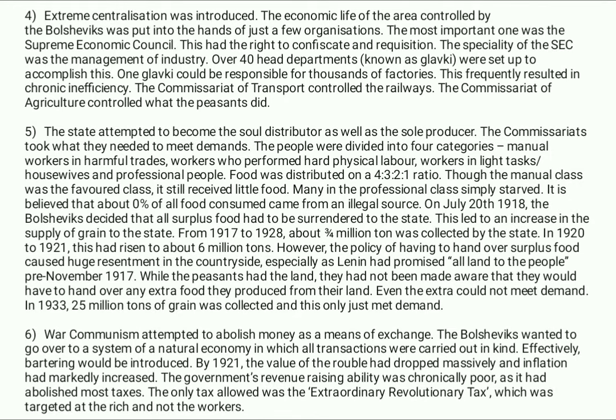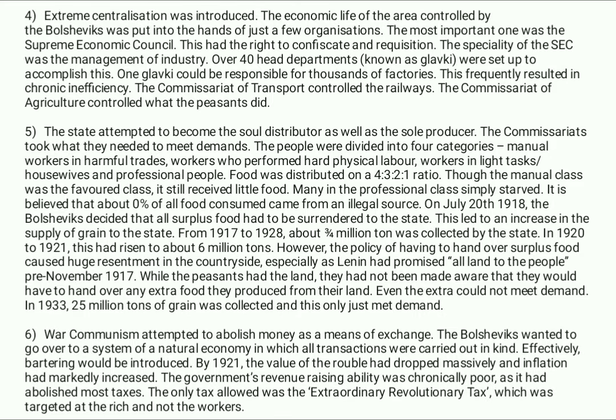Extreme centralization was introduced. The economic life of the area controlled by the Bolsheviks was put into the hands of just a few organizations. The most important one was the Supreme Economic Council. This had the right to confiscate and requisition. The specialty of the SEC was the management of industry. Over 40 head departments, known as Glavki, were set up to accomplish this. One Glavk could be responsible for thousands of factories. This frequently resulted in chronic inefficiency.